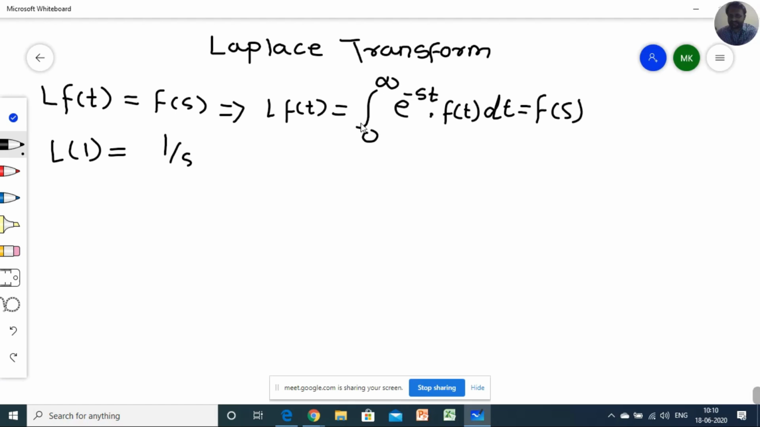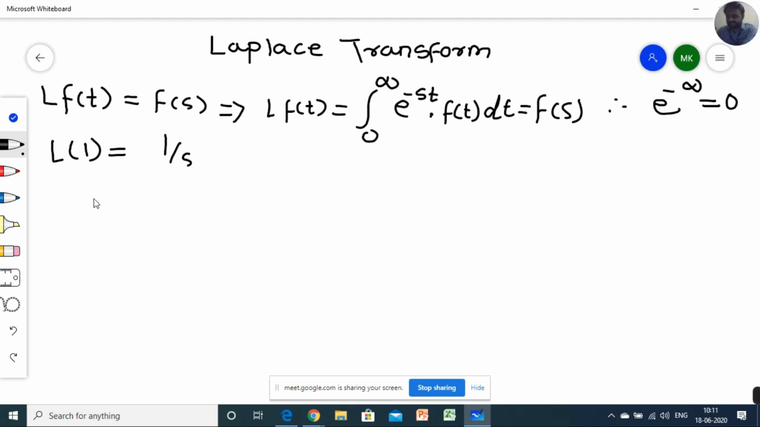Before this, I first want to explain, please remember this thing: e raised to minus infinity is equal to 0. Please remember this thing: e raised to minus infinity is equal to 0 and e raised to 0 is by default 1. These are the basic values of the exponential function. Laplace of 1 is equal to 1 by s.